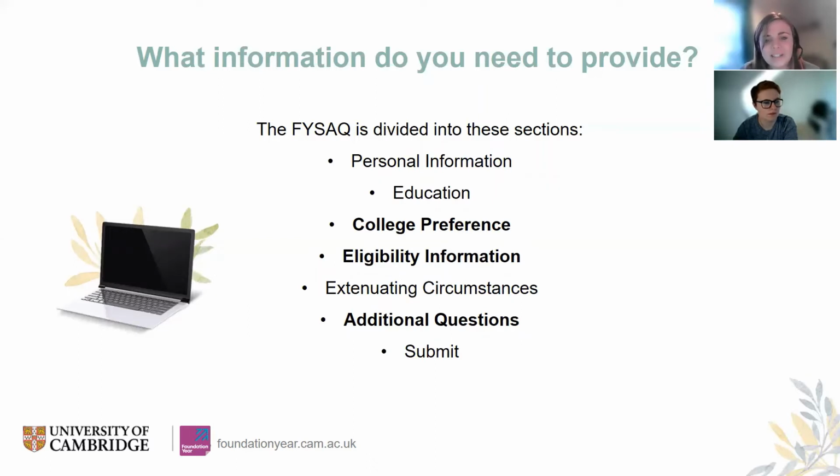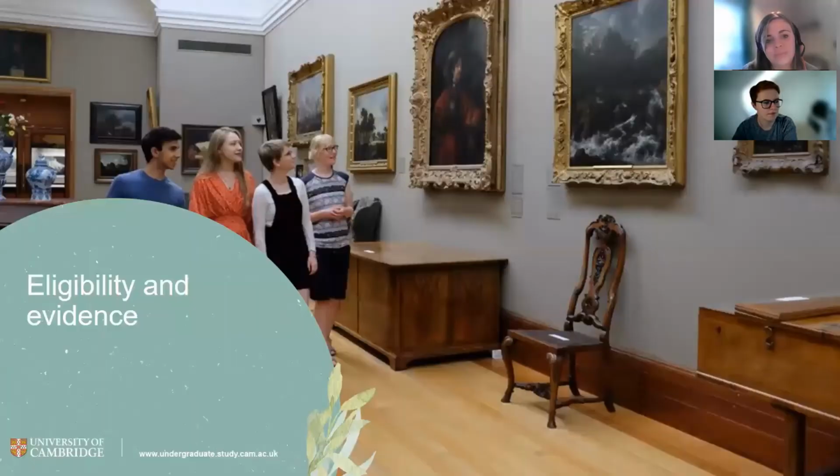Extenuating circumstances is mainly just for us to be aware if you're going to submit an extenuating circumstances form. So that is generally the information that we need to provide. And now I think Alex is going to talk about eligibility information. Yes, thanks a lot, Laura.